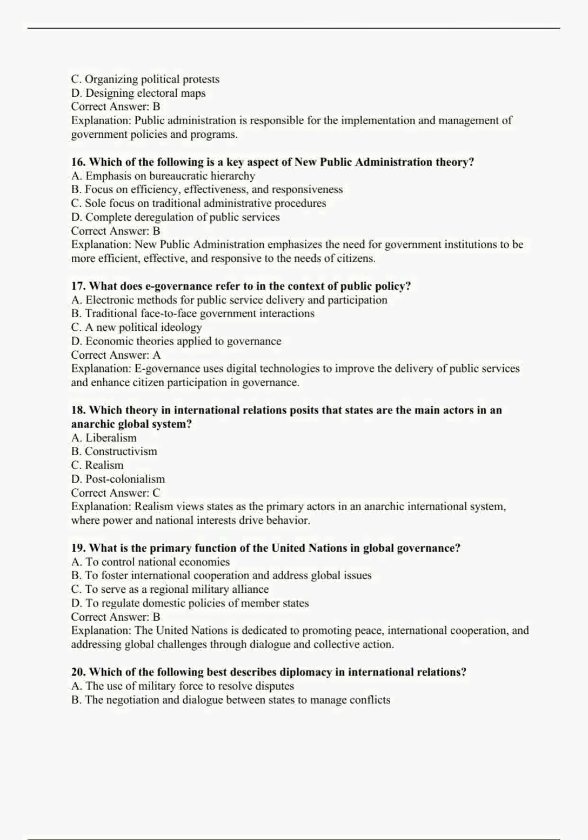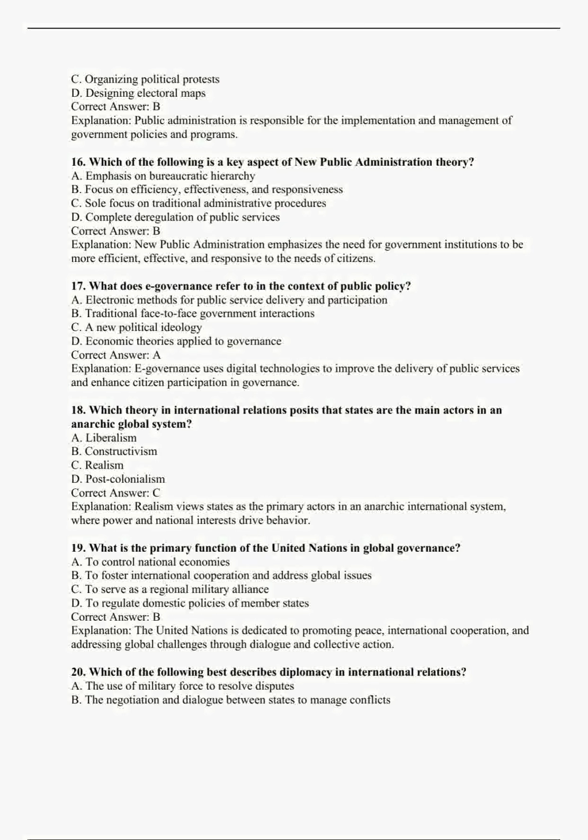18. Which theory in international relations posits that states are the main actors in an anarchic global system? A. Liberalism. B. Constructivism. C. Realism. D. Post-colonialism. Correct answer, C. Explanation. Realism views states as the primary actors in an anarchic international system, where power and national interest drive behavior.